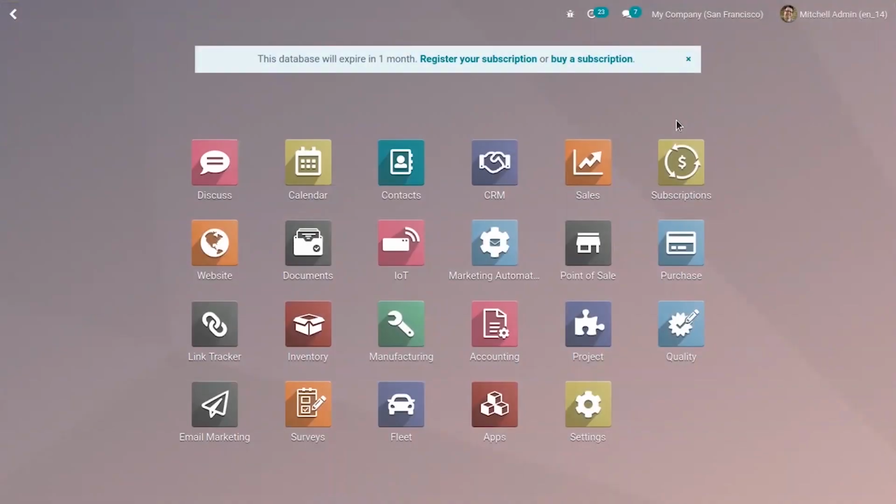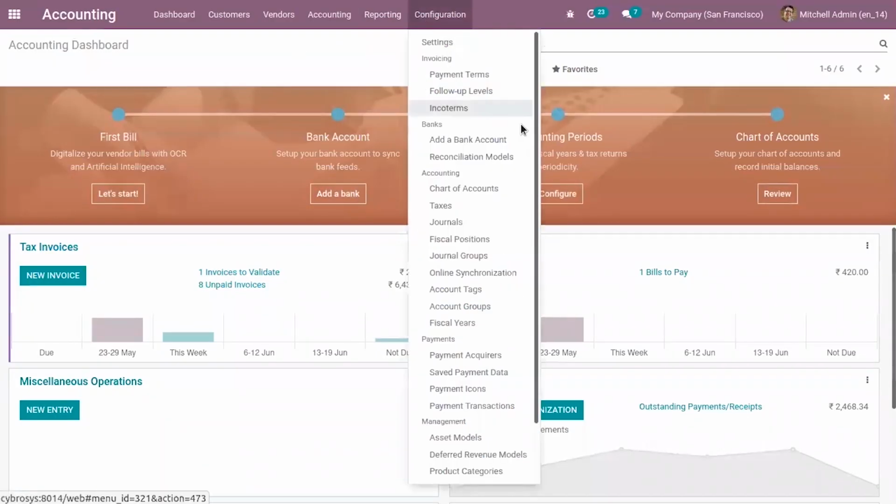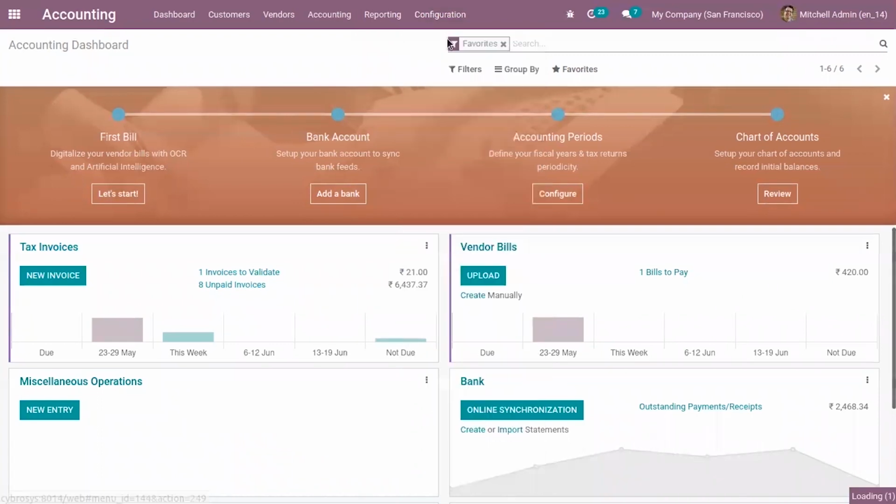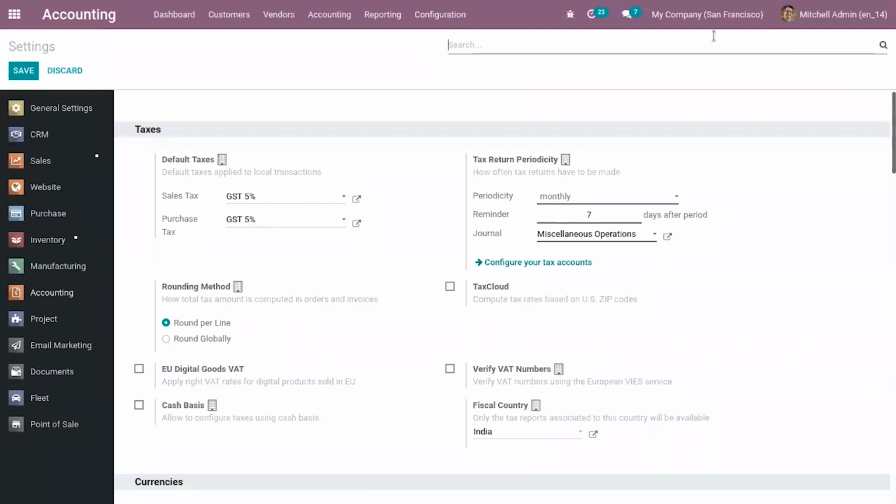Everyone. Today in this video, let's see how accounts are affected when customer invoices or vendor bills are created in Odoo 14. So first we have to configure the accounting mode from our accounting module. When you go to configuration settings, we can configure the accounting mode.